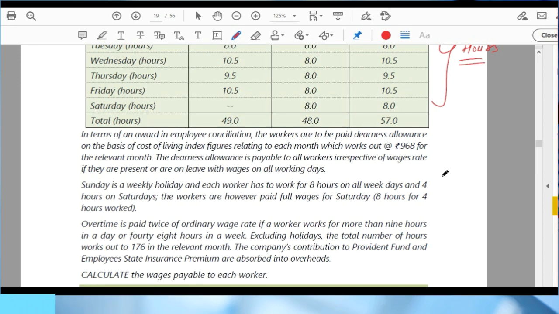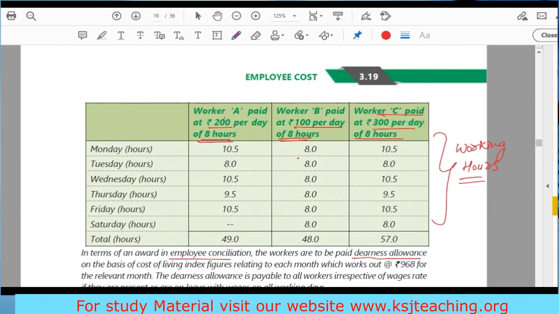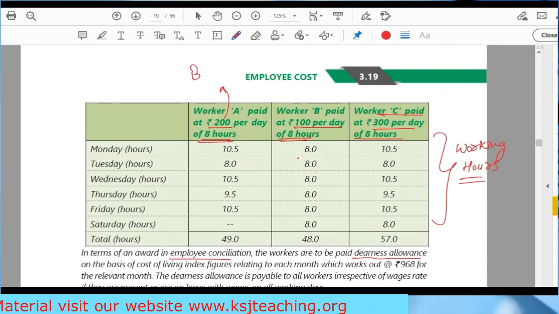In terms of an award in employee conciliation, the workers are to be paid dearness allowance. Whatever this 200 is given, that is the basic wages.